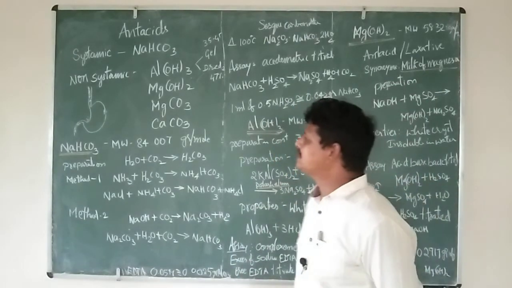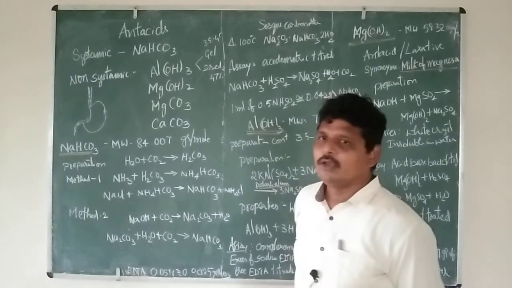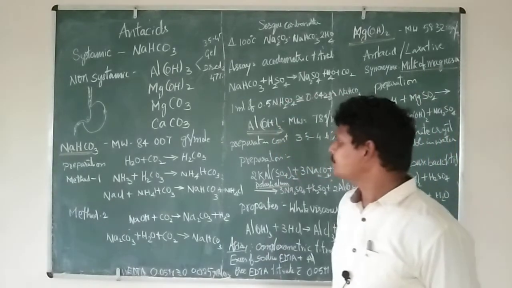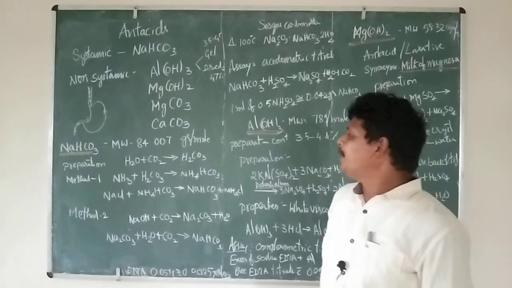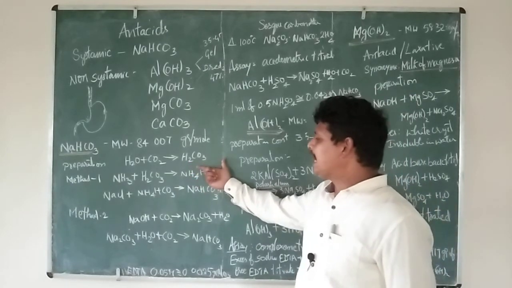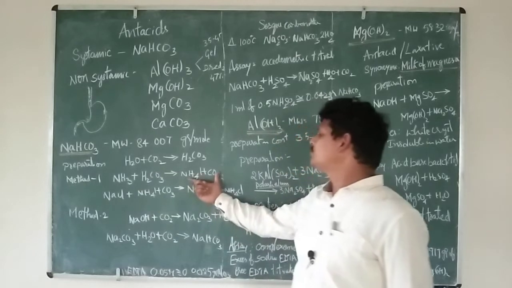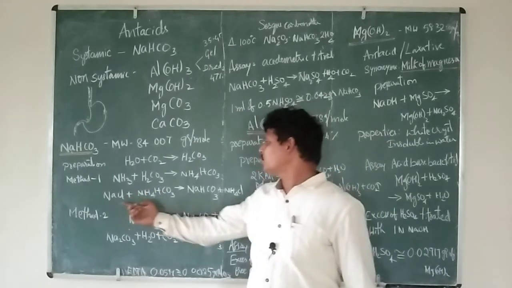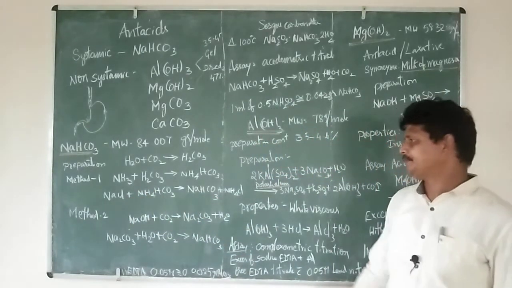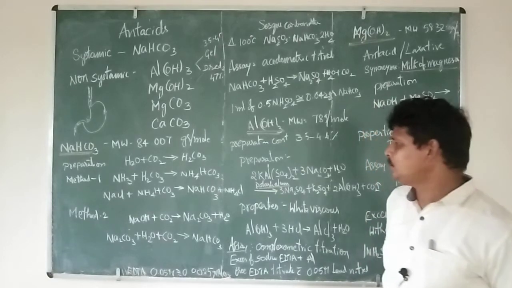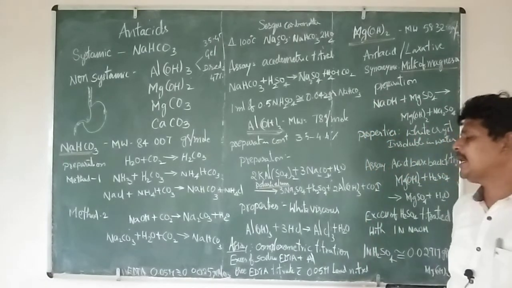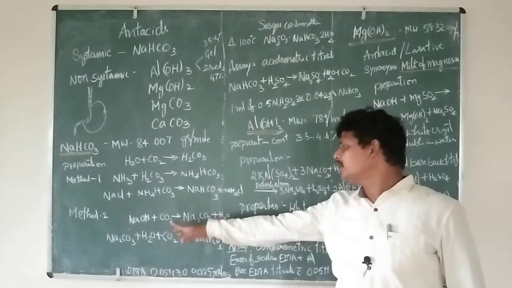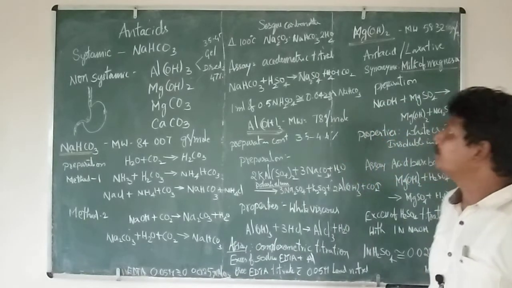First we will discuss sodium bicarbonate, also called eating soda or baking soda. In method 1, carbonic acid is treated with ammonia to form ammonium bicarbonate. This ammonium bicarbonate, when treated with sodium chloride, gives sodium bicarbonate. In method 2, sodium hydroxide treated with carbon dioxide forms sodium carbonate, and sodium carbonate further treated with water and carbon dioxide gives sodium bicarbonate.